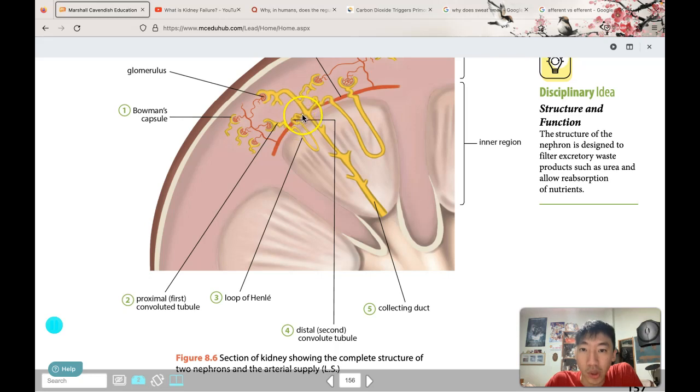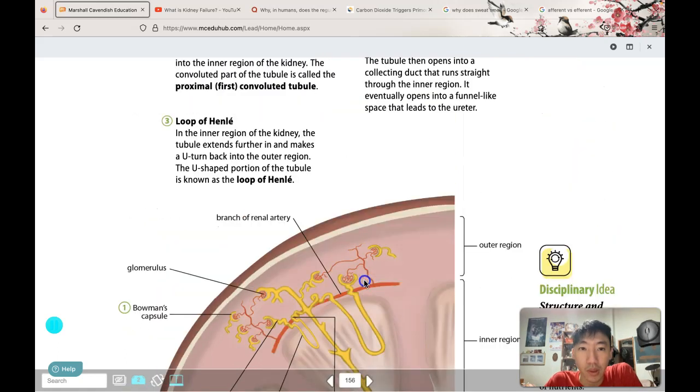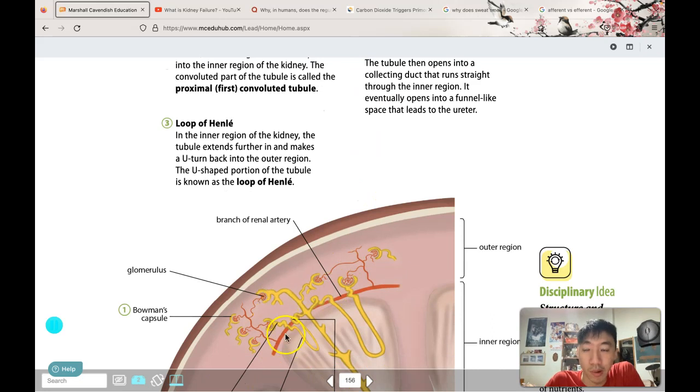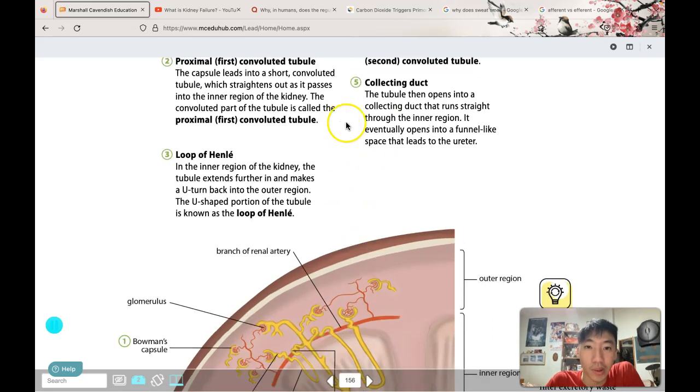Then eventually you go down into this big line over here that is known as the collecting duct. The collecting duct is where the tubules from the various nephrons all combine together, and then it leads out into the funnel-like space that is leading to the ureter.